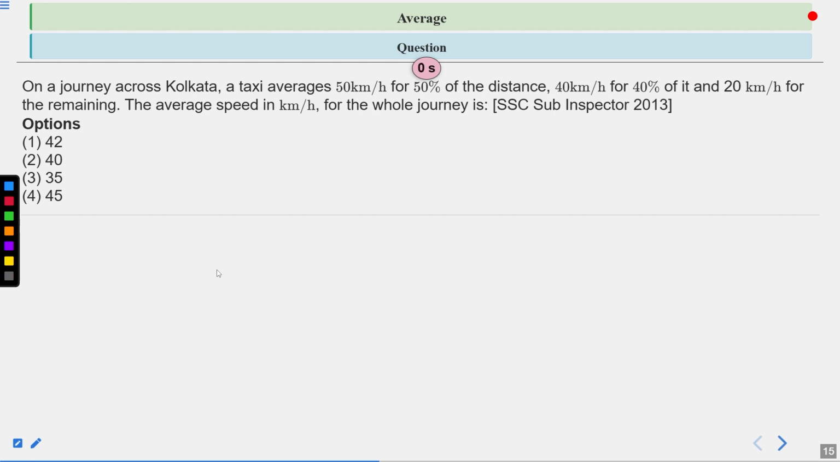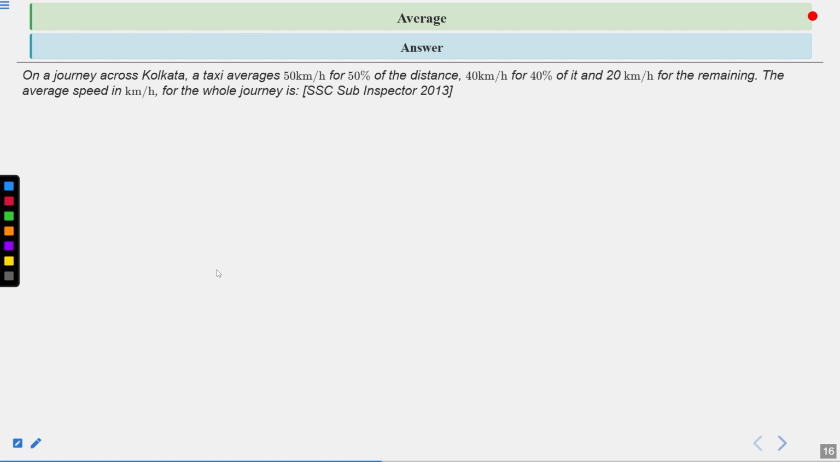Now time's up. Let's see the solution of this question. So the question says that the taxi averages 50 km per hour for 50% of the distance, 40 km per hour for 40% of the distance, and 20 km per hour for the remaining distance. And we need to calculate the average speed of the whole journey. So we can calculate it by applying the average formula. So the correct answer of this question is the second one, which is 40. Now see the detailed solution.